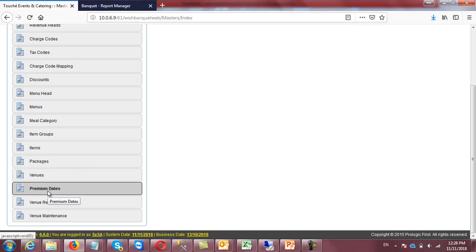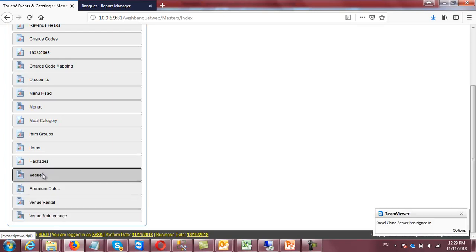Premium dates, for example, are very useful while making reservations for future dates. You can define your important days, for example 31st December, 14th February, and likewise the Eid holidays and other holidays. So when a future booking comes in on premium days, you can play with that. The prices are different for premium days, not the normal price. The system will indicate to you that this is a premium day. Venue rental: whatever venue you design here, with respect to the setup you can define the rentals.